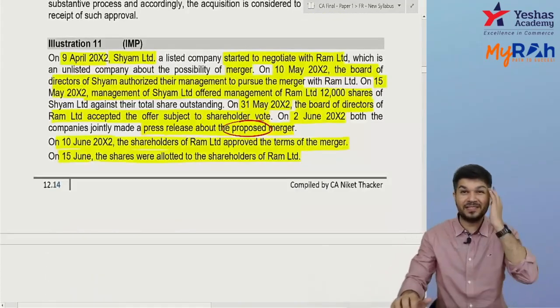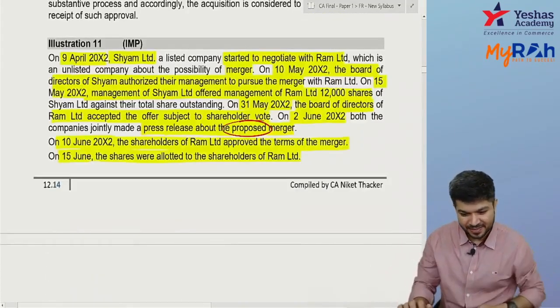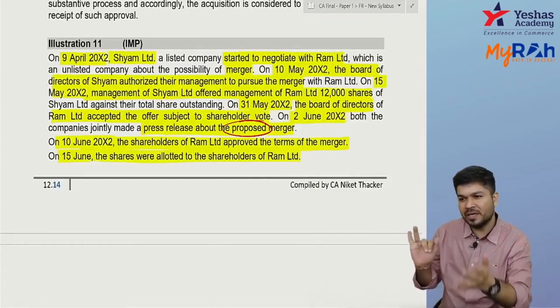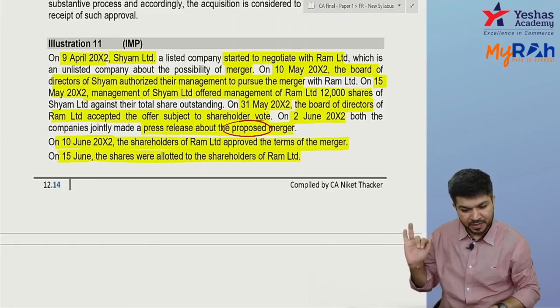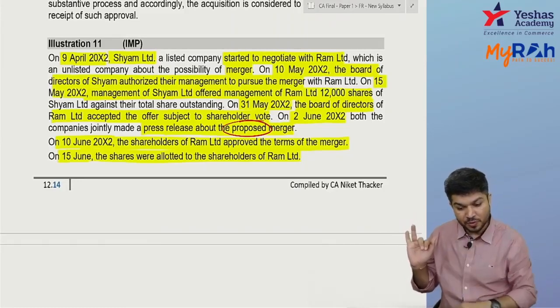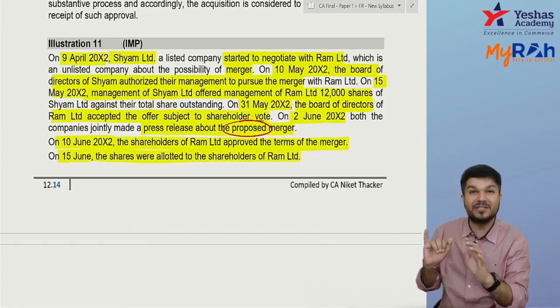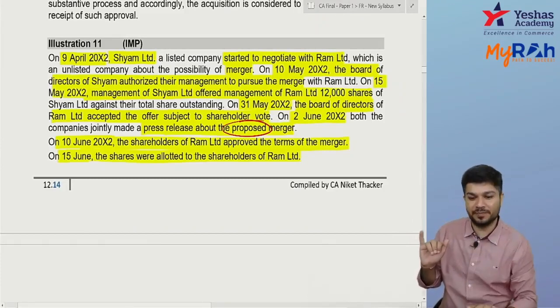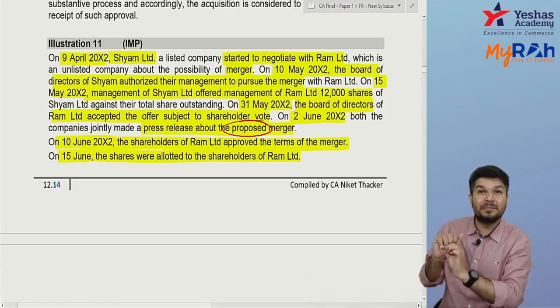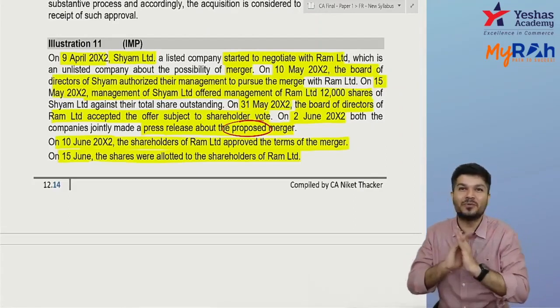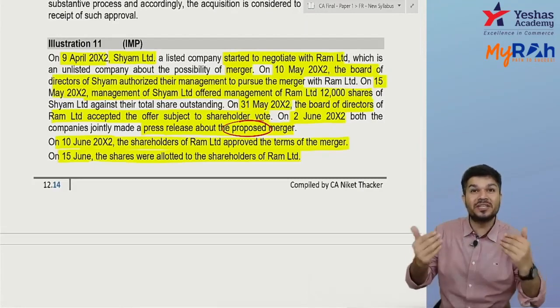Okay, first, tell me the acquisition date. 9th April, we started to negotiate. 10th May, the BOD authorized us, okay, you can plan for merger. We offered 12,000 shares on 15th May. 31st May, the BOD accepted the offer subject to shareholders' vote. 2nd June, we made a press release about the proposed merger. 10th June, the shareholders' approval came. 15th June, the shares are allotted.